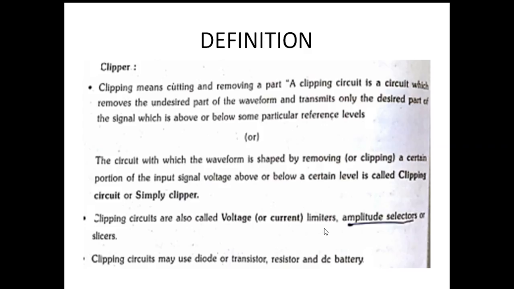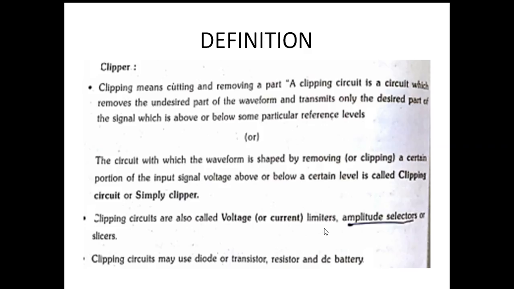For example, a sinusoidal wave is taken as input. From this, we need only the positive half. In that case, the negative half cycle has to be removed. For that, we have to use a circuit which cuts the negative half portion and allows only the positive half.